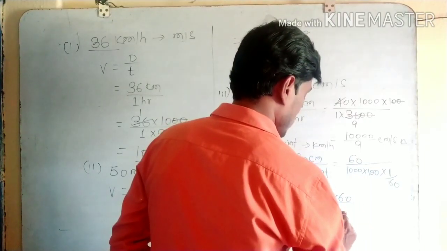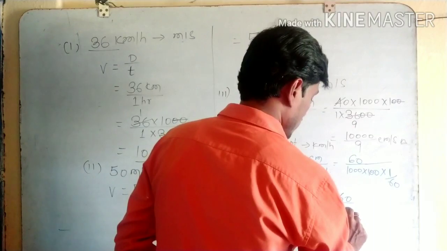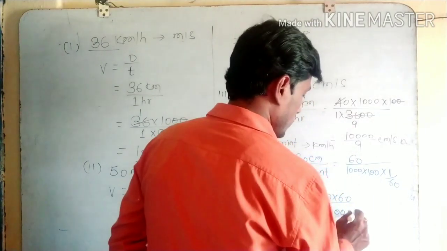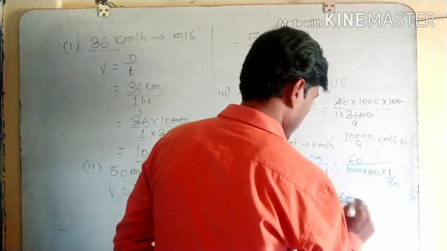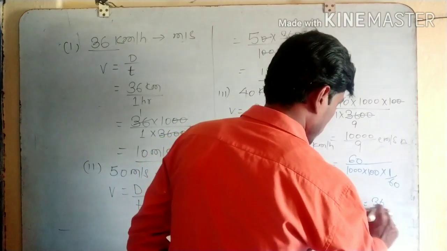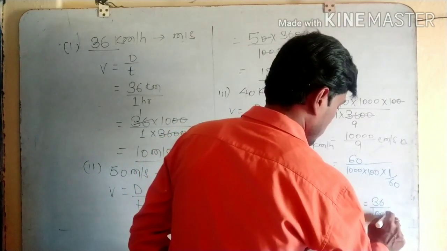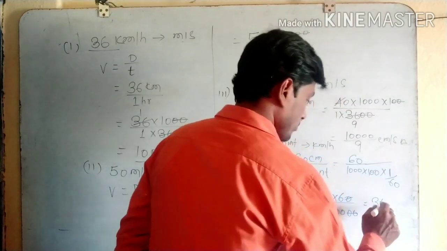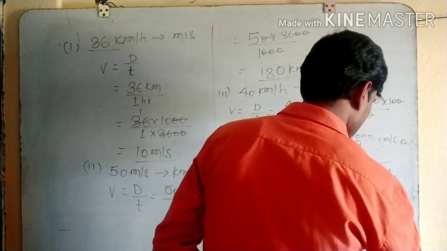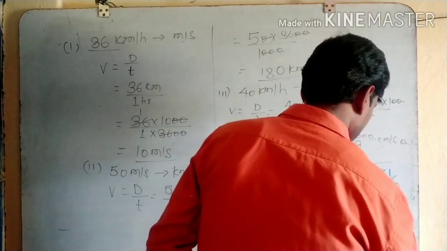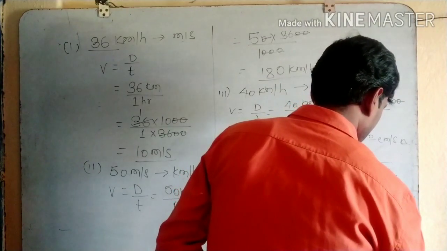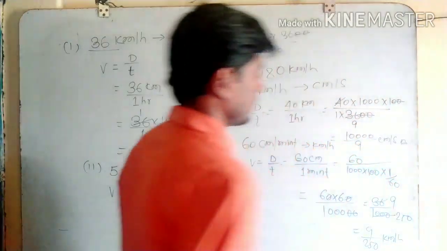Cancel, and we get 36 by 1000 by 9, which is 9 by 250 kilometer per hour.